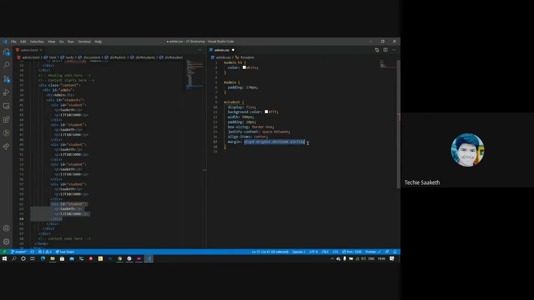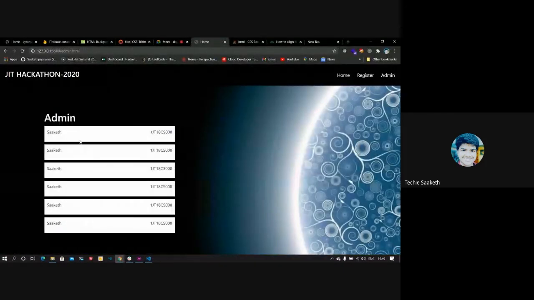I'm setting margin top and bottom the same. I'll set it to 10 pixels, and then margin left and right maybe 0 pixels. That might be fine. So I'll see. Oh yeah, you can see here that every student div has some margin between them. So this is it.